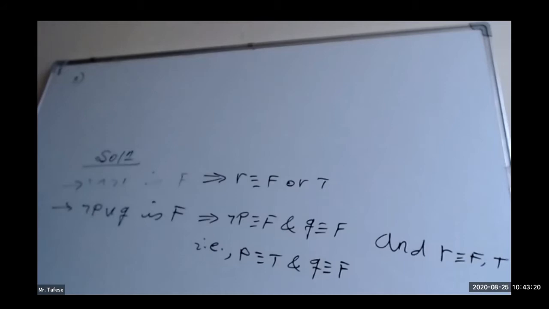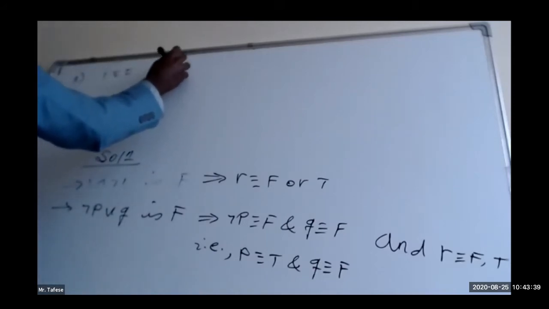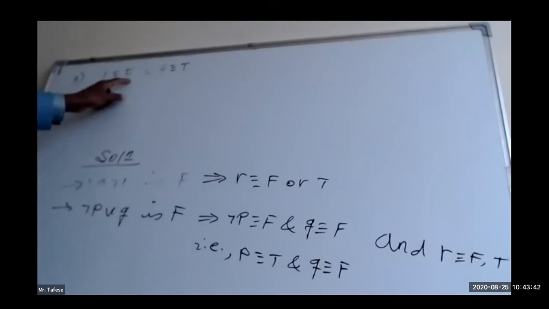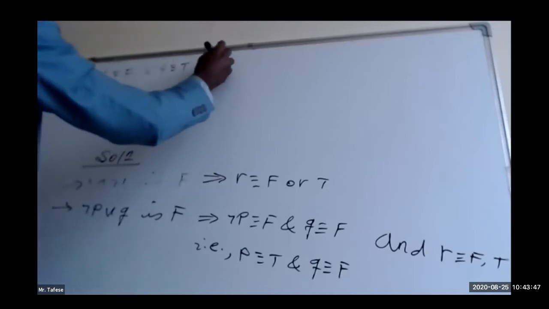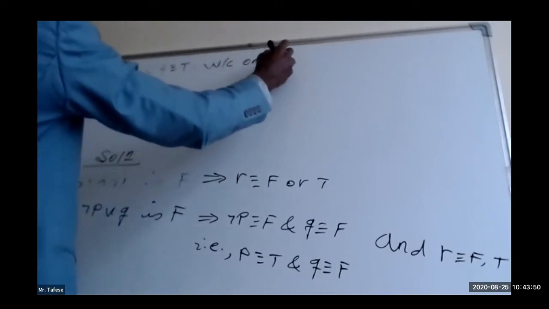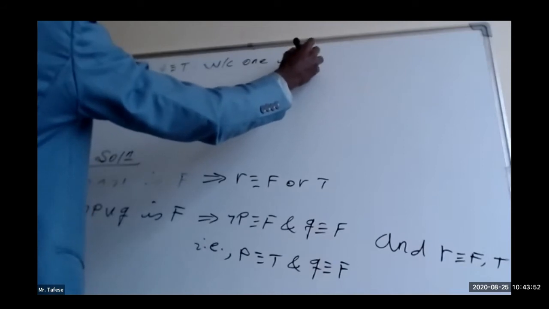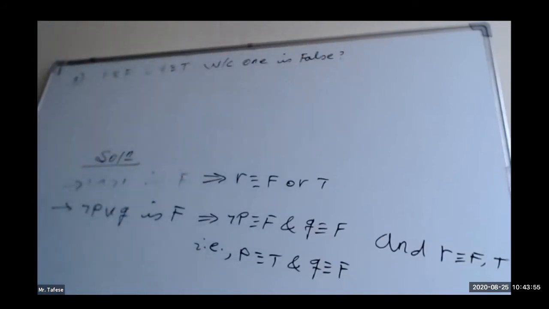Let P, Q, and R be propositions such that P is false, Q is true. P is known to be false, this is given, and Q is true. Which of the following is false? The question is, which one of the following is false? Yeah, so this is the question.